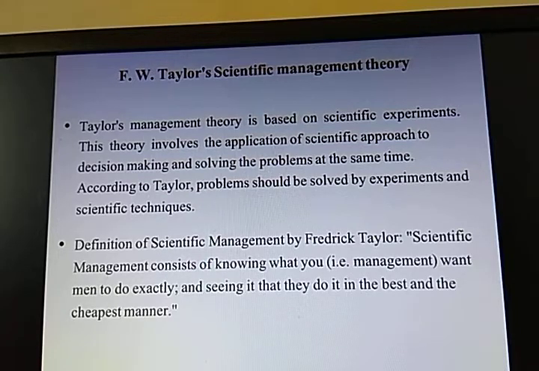He has defined scientific management as knowing exactly what you want men to do, meaning what the management exactly wants to get done by their employees, and seeing that they do that work in the best and the cheapest manner.